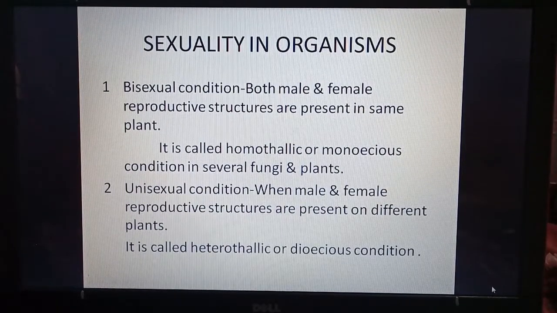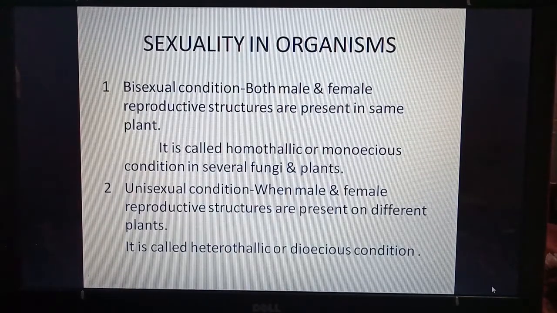So these are alternate terms. We can call it bisexual, homothallic or monoecious. The terms homothallic or monoecious are used in several fungi and plants. So in many fungi and plants, these words are used.